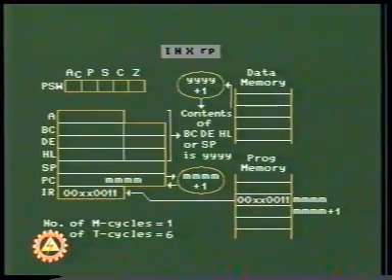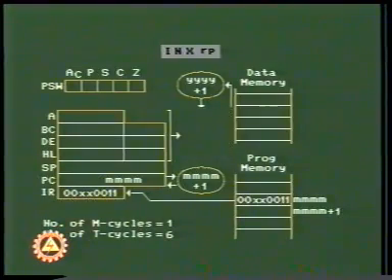In the INX RP instruction, on decoding the opcode, the register pair is identified. The contents YY of the specified register pair are incremented by 1. The result is available in the specified register pair. This instruction does not affect any flags.